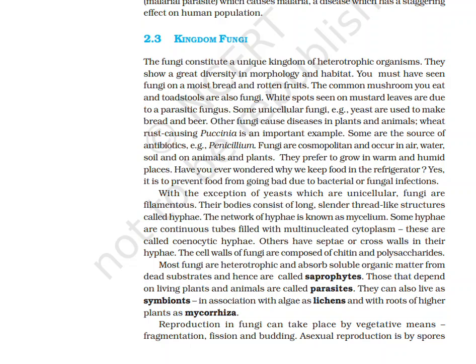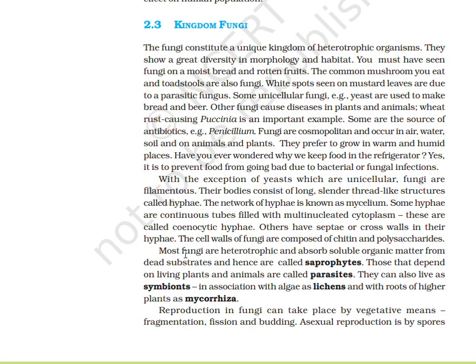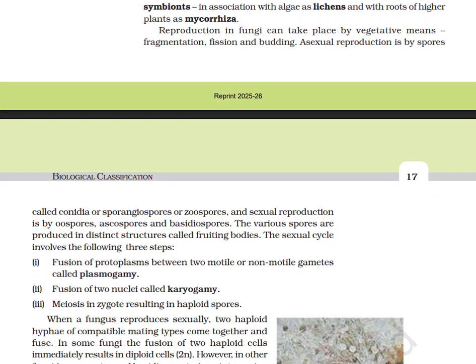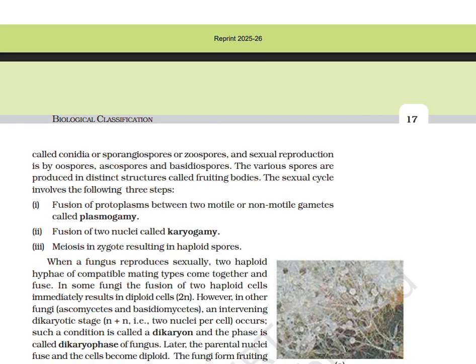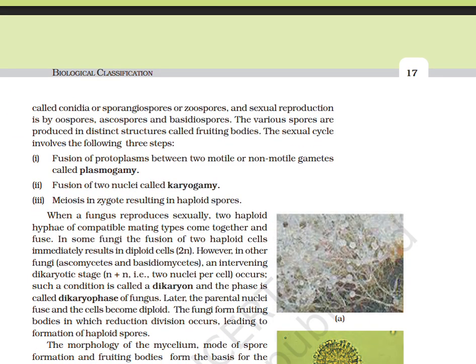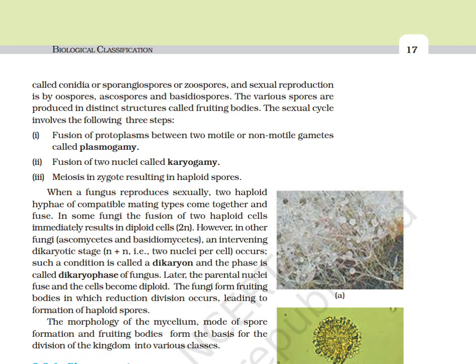Most fungi are heterotrophic and absorb soluble organic matter from dead substrates, hence are called saprophytes. Those that depend on living plants and animals are called parasites. They can also live together as symbionts, in association with algae as lichens and with roots of higher plants as in mycorrhiza. Reproduction in fungi can take place by vegetative means: fragmentation, fission, and budding. Asexual reproduction is by spores called conidia, sporangiospores or zoospores, and sexual reproduction is by oospores, ascospores, and basidiospores.